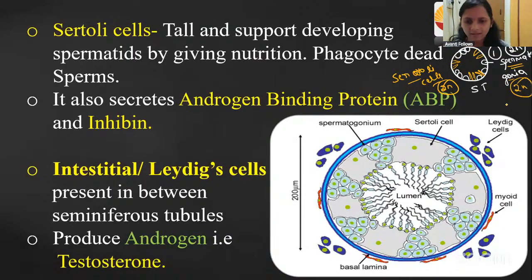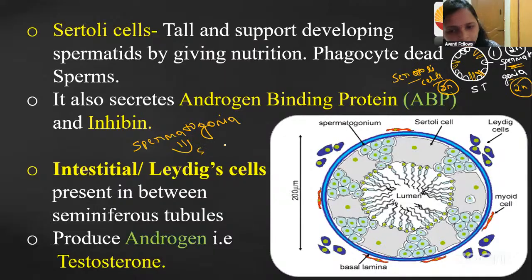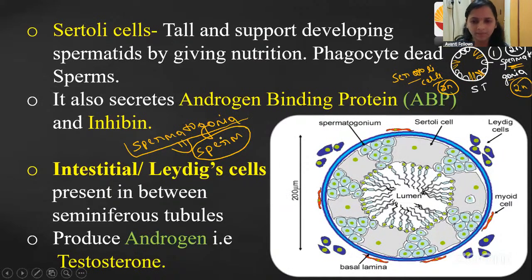Okay, fine. Then what is the function of these spermatogonia cells, guys? What is the function of spermatogonia? Kindly make a note of this. Spermatogonia will produce the sperm. Okay, the sperms are produced by these spermatogonia cells. The first one, the spermatogonia cell will produce the sperm. Then the second one, that is the Sertoli cell. What is the Sertoli cell actually doing?